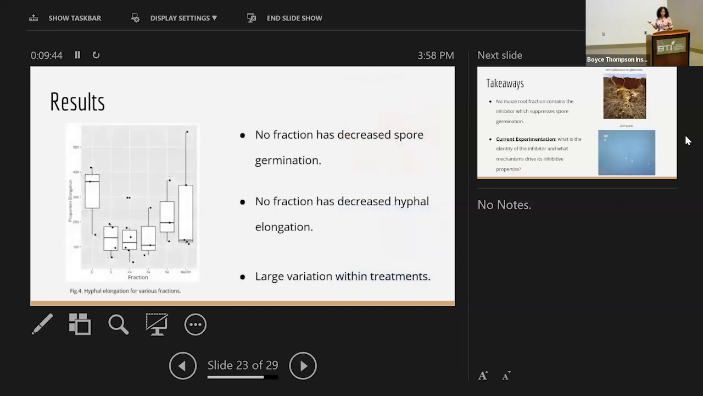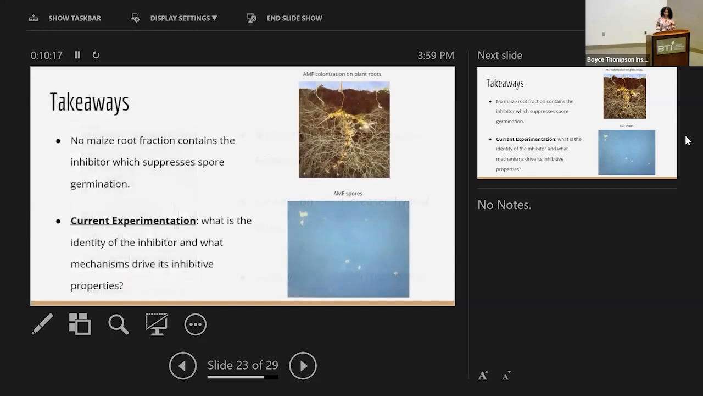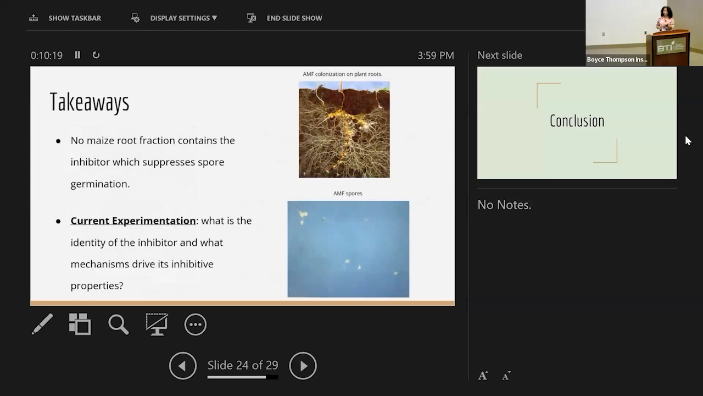And so for this experiment, the results showed that there was no fraction that we had identified which showed decreased spore germination or hyphal elongation. And that was also surprising to us, because that could mean that there could be other compounds that we did not fractionate which have an impact. And so we would like to go further with more experimentation here to see what other kinds of fractions would have an impact. And surprisingly, we also saw that there was large variation within the treatments themselves of the hyphal elongation. So that's something that we would note for future. And to repeat this process, we would like to have an increased sample size as well.